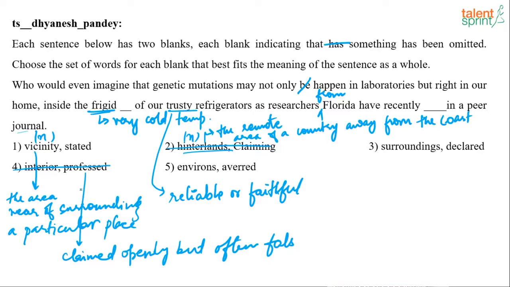Now we are left with vicinity, surroundings and environs. What is the meaning of environs? It is to enclose, surround or encircle.